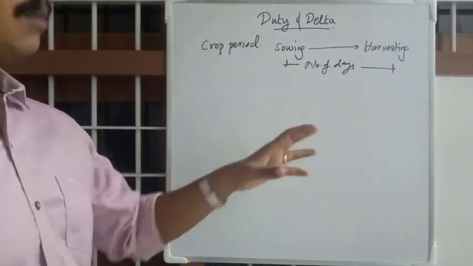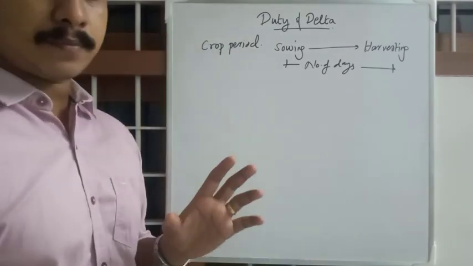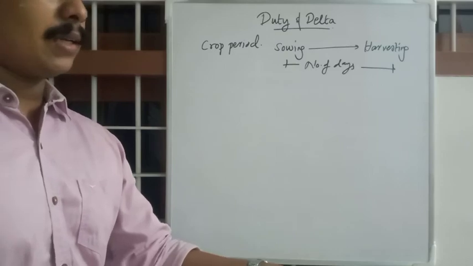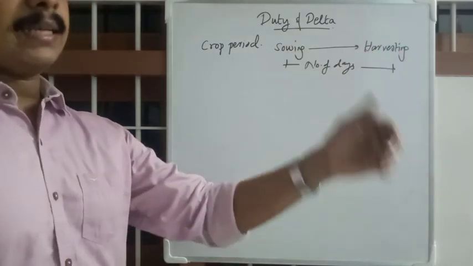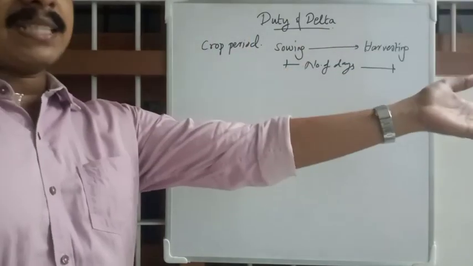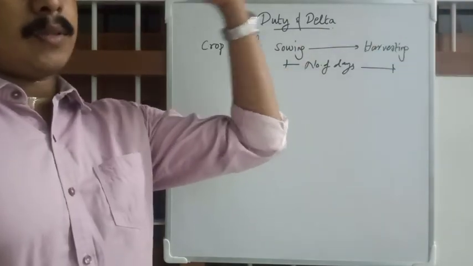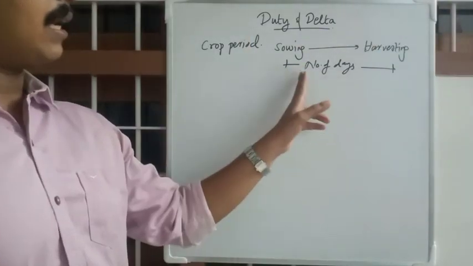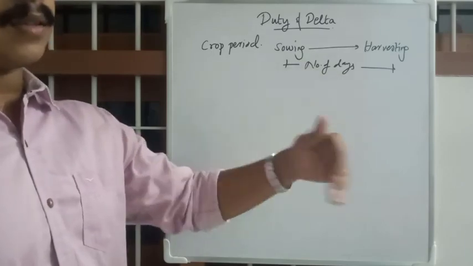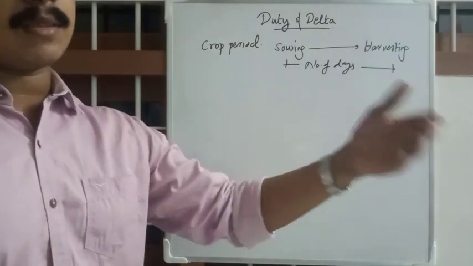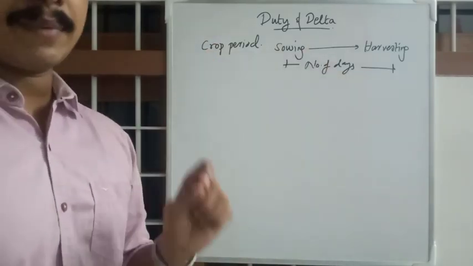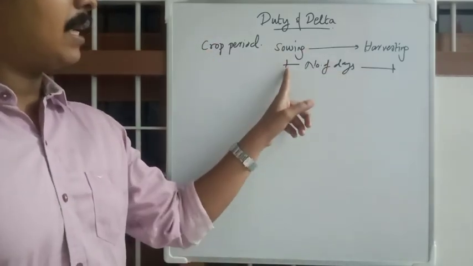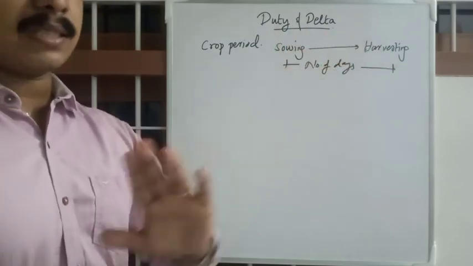To state more simply, it is the lifetime of a crop. Suppose I am sowing it this coming Friday, and I will be harvesting it 3 months away. If I am harvesting it after 90 days, the crop period will be 90 days. It is the number of days from sowing to harvesting, simply that.